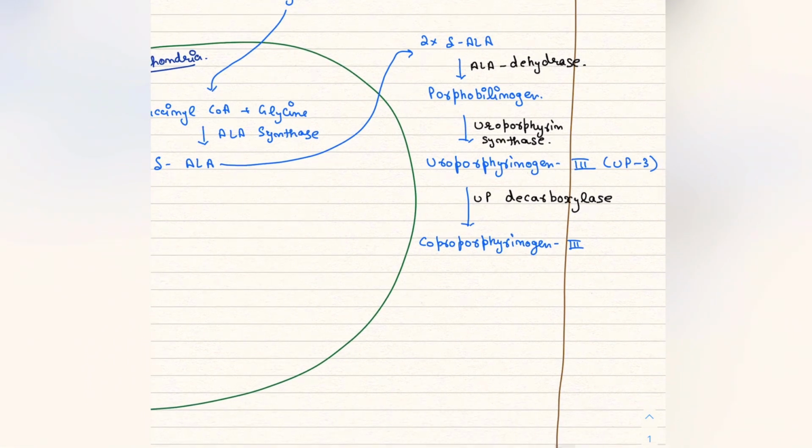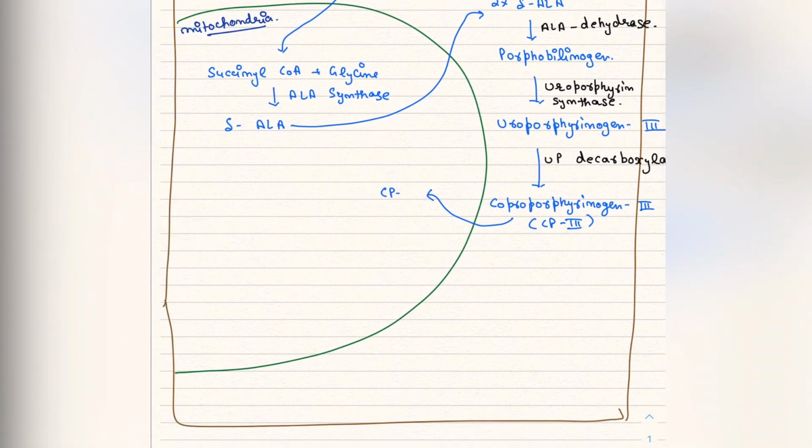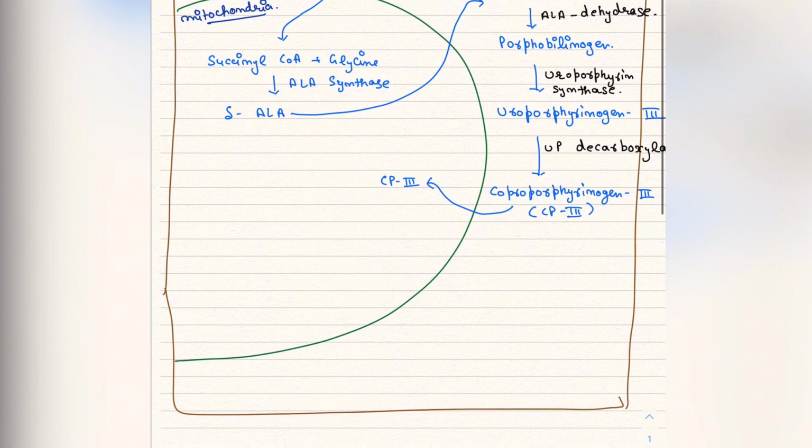Okay, now coproporphyrinogen 3, which we write as CP3, goes back into the mitochondria. Now on this, coproporphyrinogen oxidase will act.